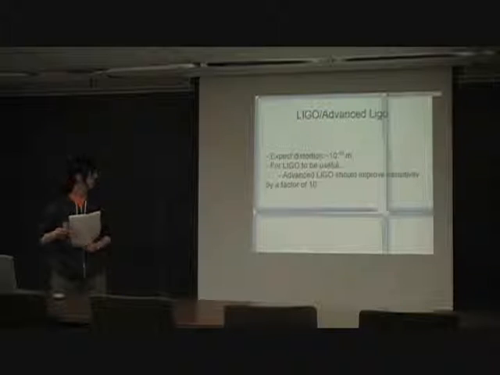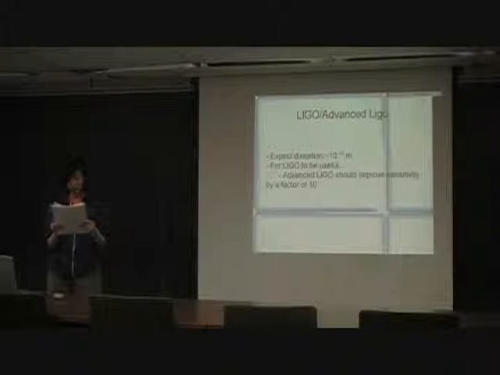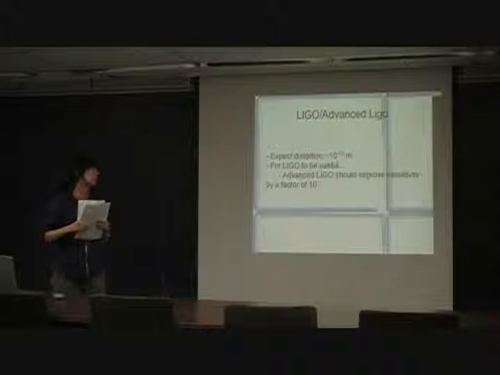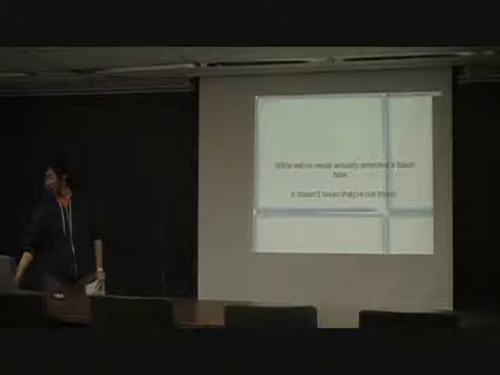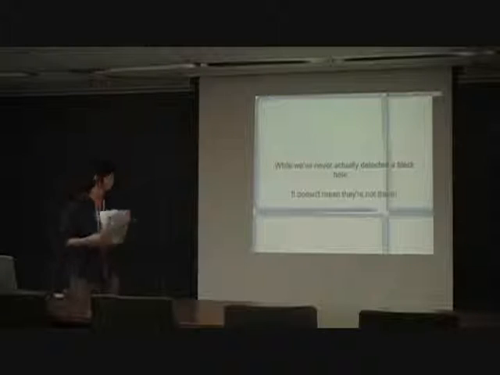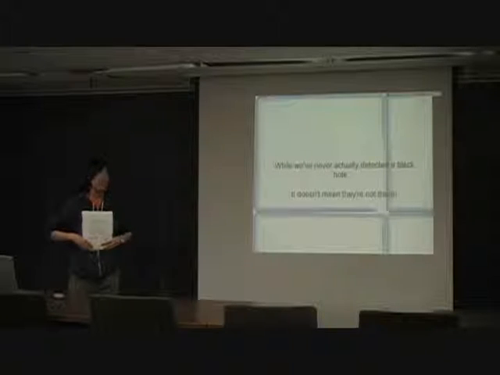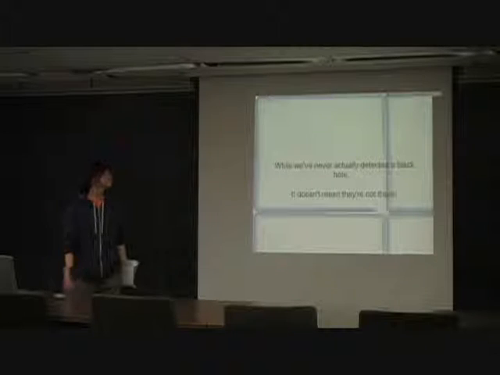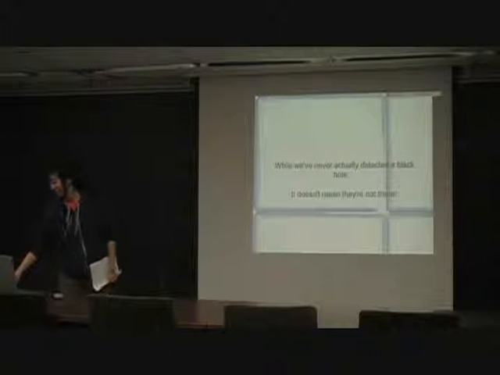Which is why they're developing something called Advanced LIGO, which will make it more sensitive by around a factor of 10, which should be able to unambiguously detect gravitational waves on a regular basis and hopefully catch colliding black holes. So, in conclusion, while we've never actually directly detected a black hole, and probably never will, it doesn't mean they're not there, and there's a lot of ways we can see them. We can find them, locate them, surmise that they are present. Yeah, the end.